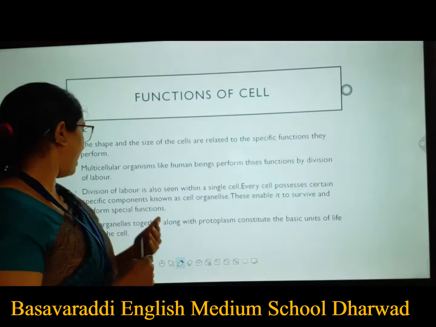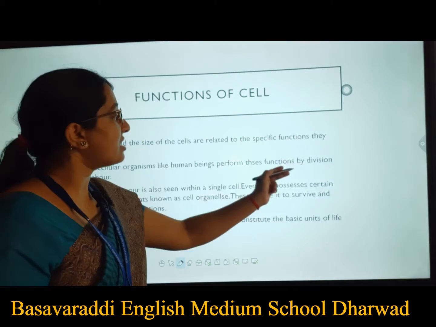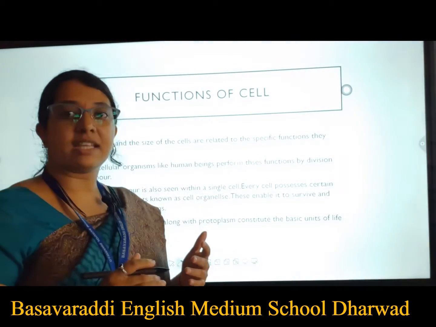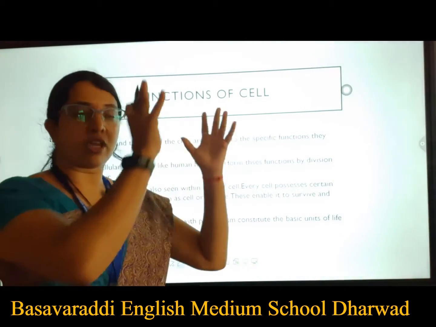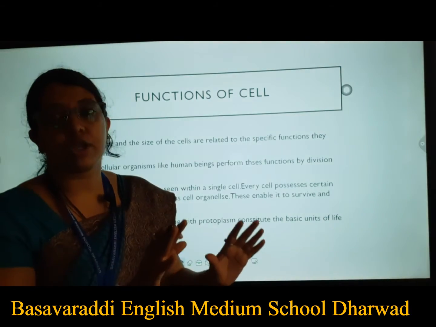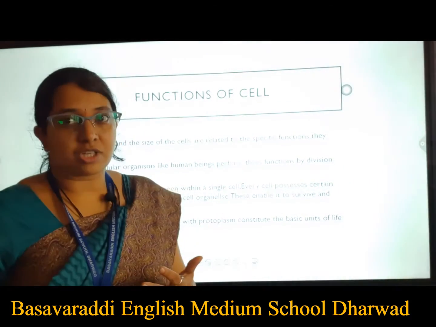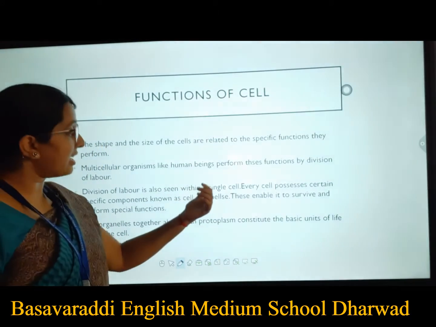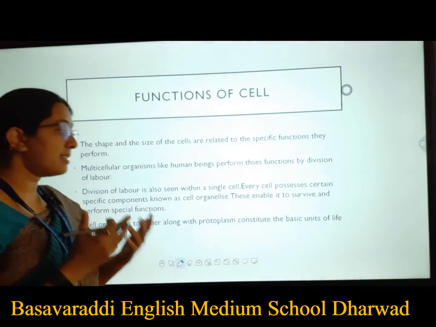Multicellular organisms like human beings perform these functions by division of labor. So in the case of multicellular organisms, you find all these cells. They have the function. This cell is going to perform this so-and-so function. The other set of cells will perform another kind of function. So division of labor is also seen within a single cell. Sometimes we do find this division of labor in a single cell.